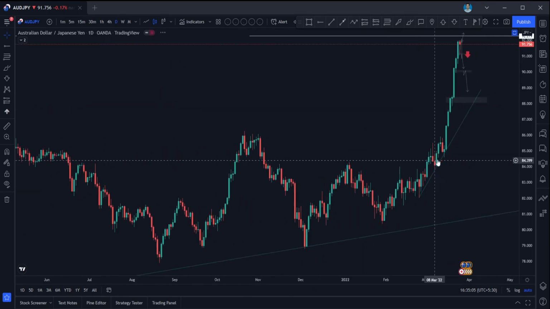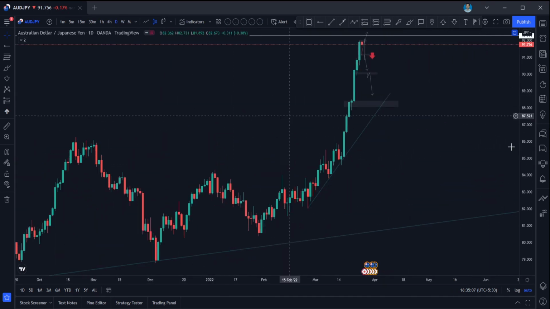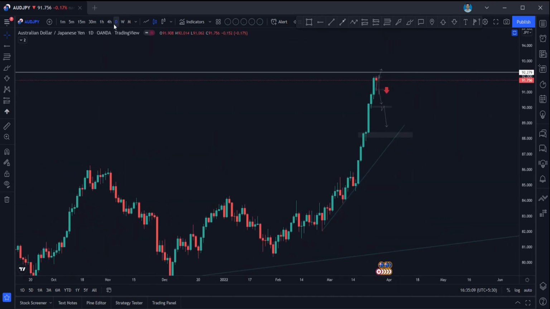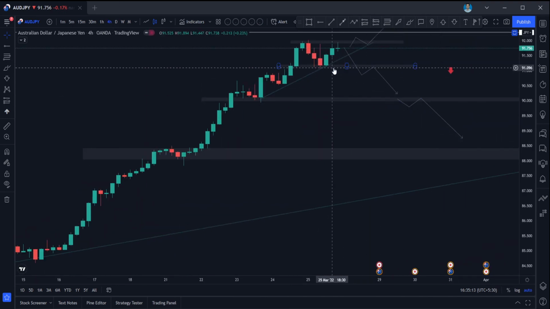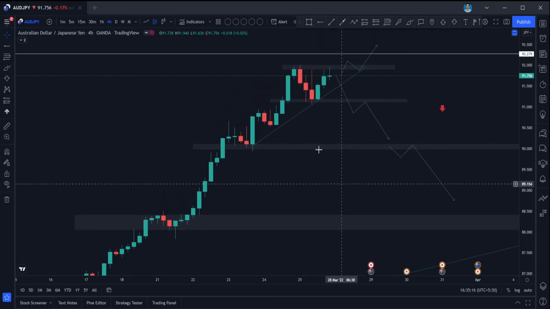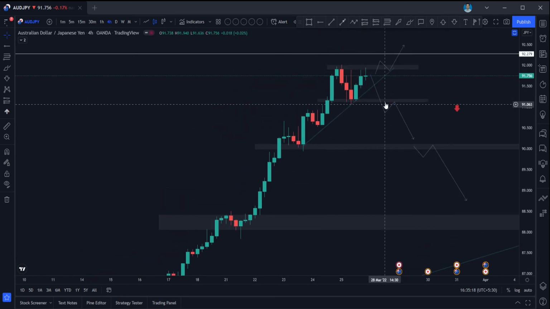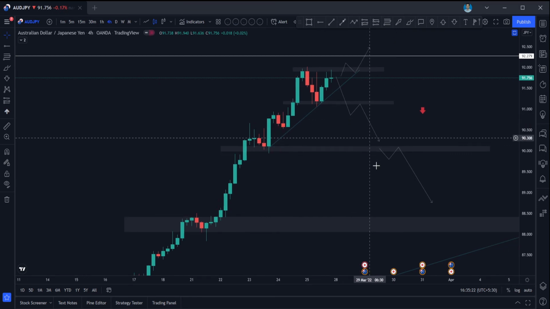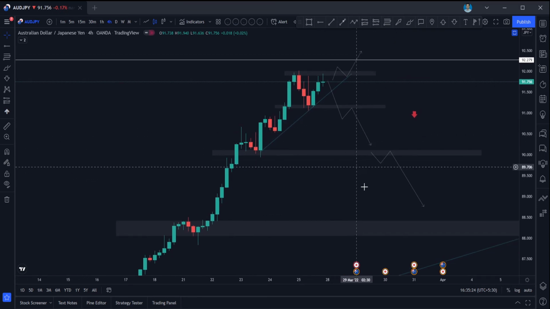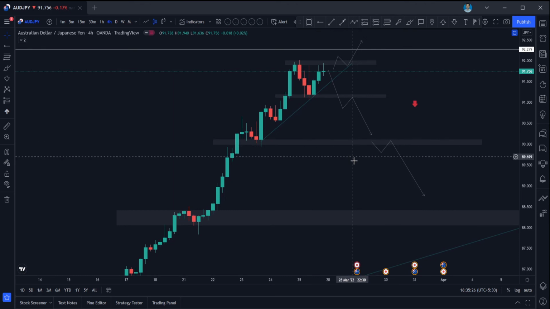And for the last 2 weeks, the price of AUD JPY is moving straight up. So most likely, if it breaks this support area in the 4 hour time frame and retests this level line, I can go for short entries. This is a pullback trade in a higher time frame, so you can go for a short entry there.